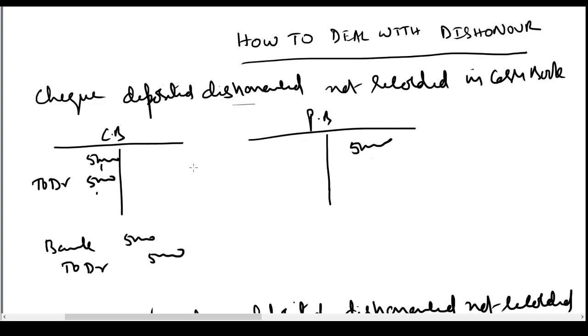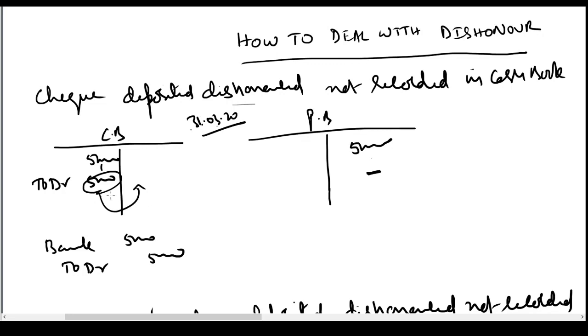Now, by the date of the bank reconciliation statement, let us say it is 31st March 20, this check was deposited before this date, but the check has been dishonored. Now, if the check is dishonored, the bank will not give you any credit in the passbook. And if you come to know about the dishonor before 31st March 20, the accountant of the business has to reverse this entry and cancel it. Then both the books will tally. If we don't come to know about the dishonor up to 31st March 20, this debit remains in the cash book and there is no corresponding credit.